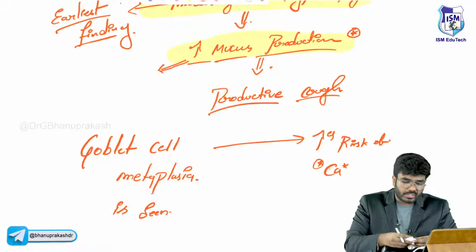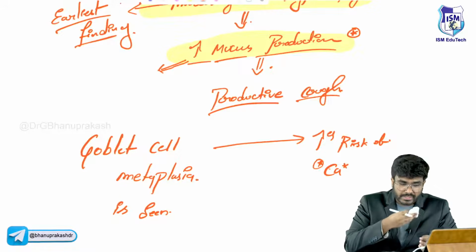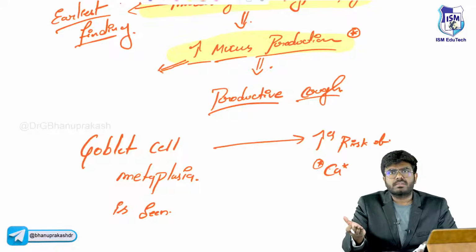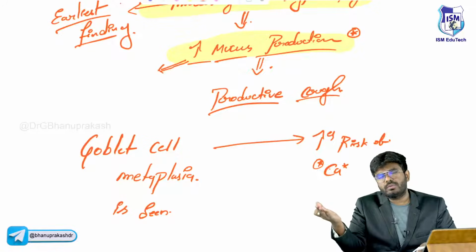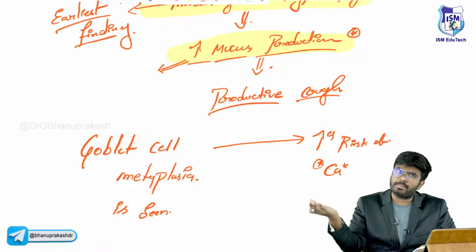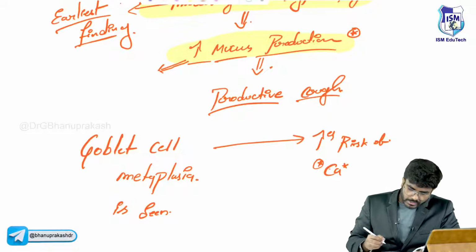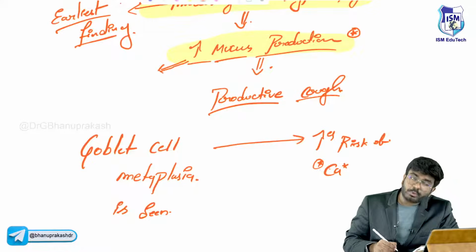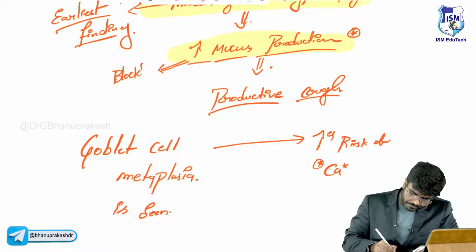The increased mucus can block the airways. Whenever there is blockage of the airway, what happens? Infections can start. That infection can lead to inflammation, and bronchiectasis can happen. So this increased mucus production, more and more mucus, blocks the airway.